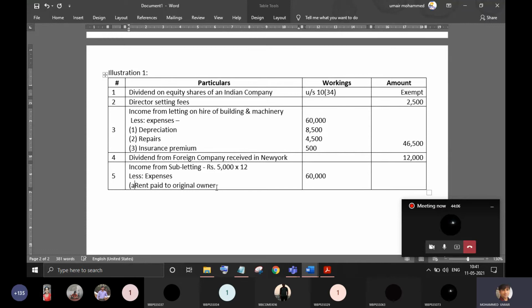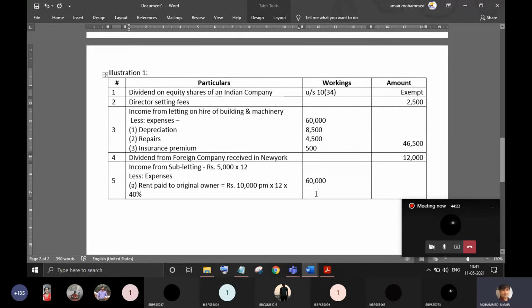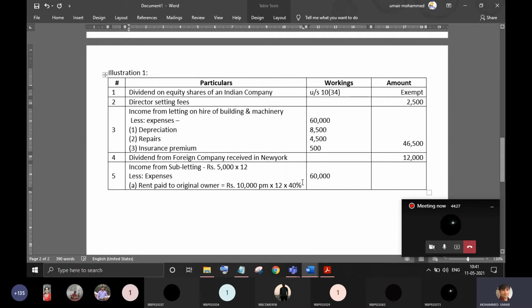And important to note that all the expenses are apportioned in the percentage of let out. So what is the proportion of the house let out? In that proportion, all the expenses will be calculated.